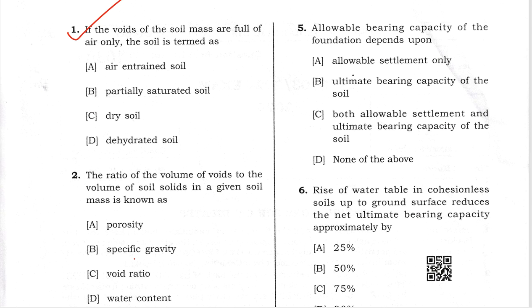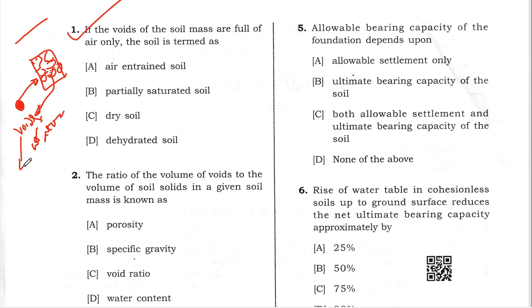If you consider the soil material and see it in a microscope, you will see that the soil consists of an arrangement of soil grains, and in between the soil grains we have some gaps, and in that gap these voids are there, and these voids may be filled with water, or they may be filled with air.